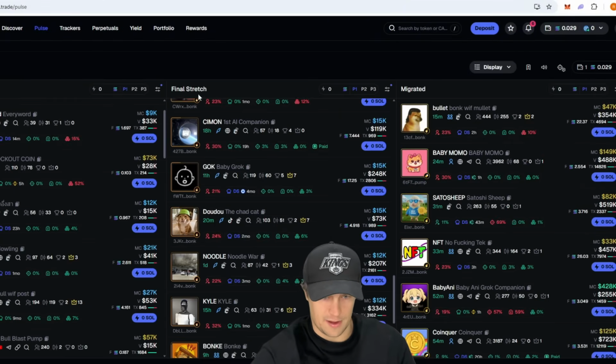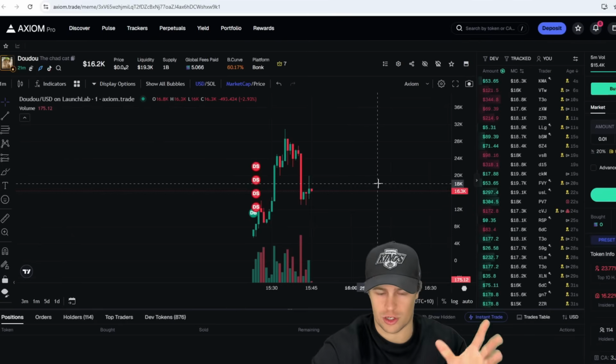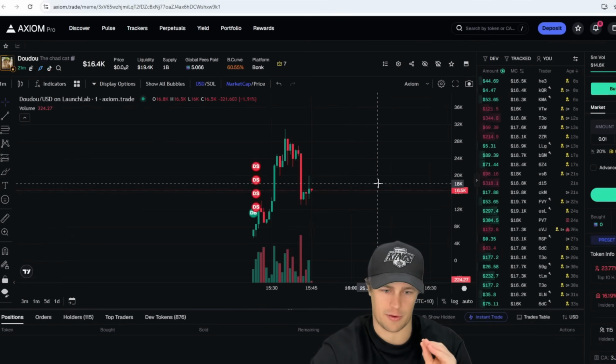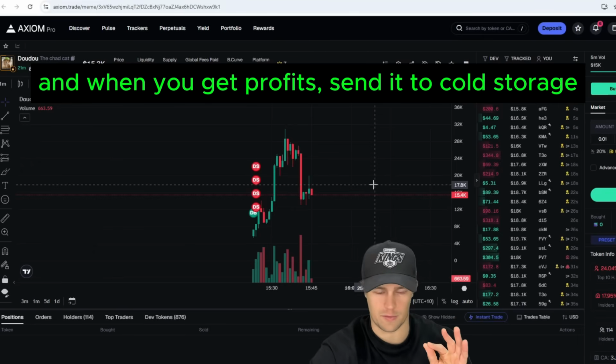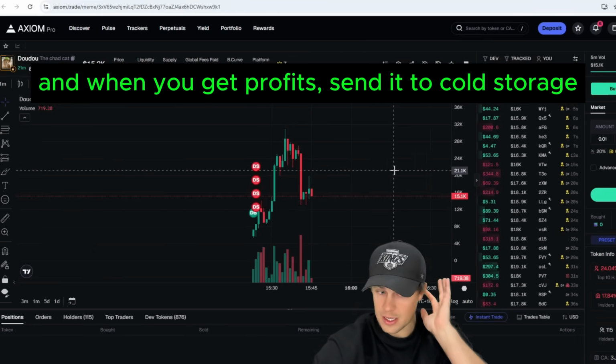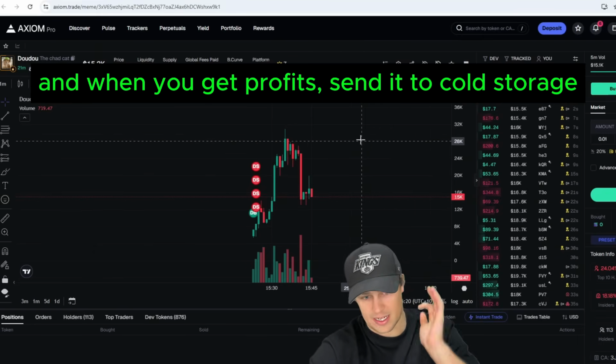Very, very easy stuff. So when you make money on trades, right, you have to selfishly take profits, guys. And this is what I tell people all the time. It's about your balance first and foremost. And that's what you need to worry about. So as we see here, guys, this is a very good example, to be honest.